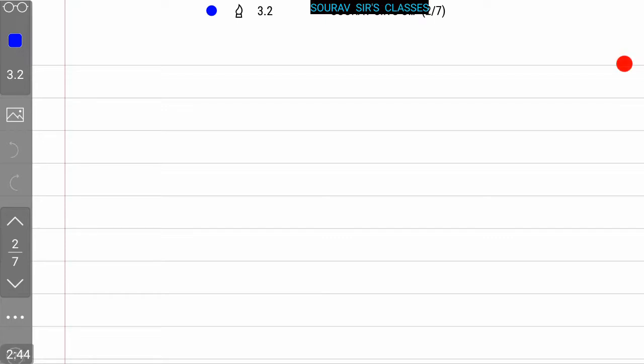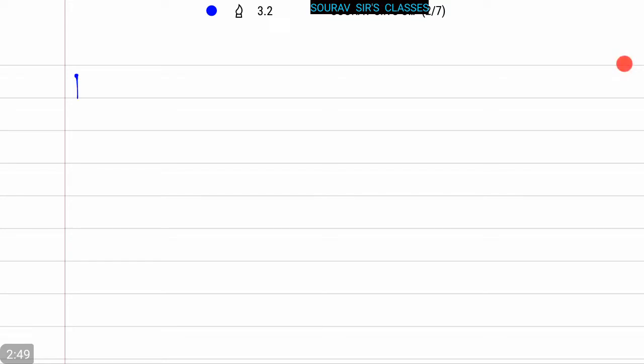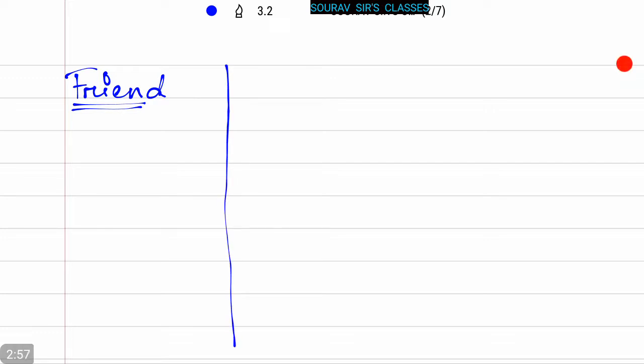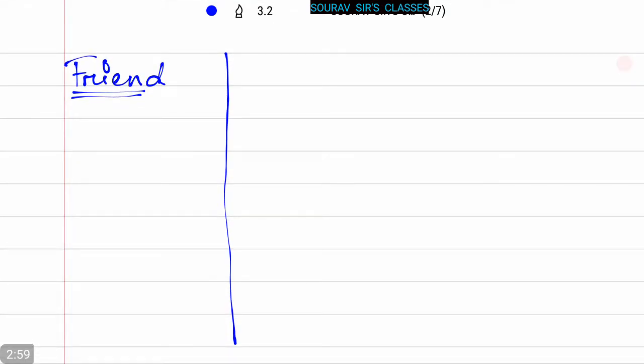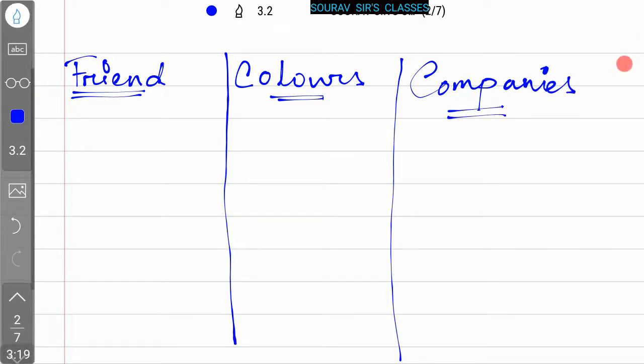On one side I'm taking the friends, then the color of the t-shirts, and then here let's take the companies. Now we will make this chart.